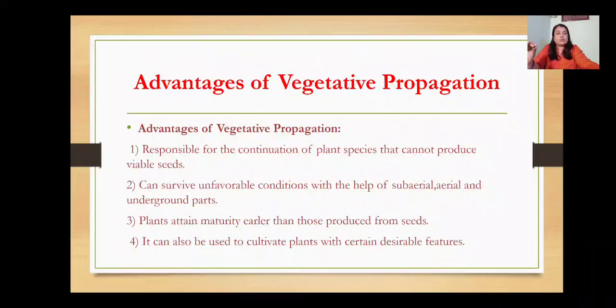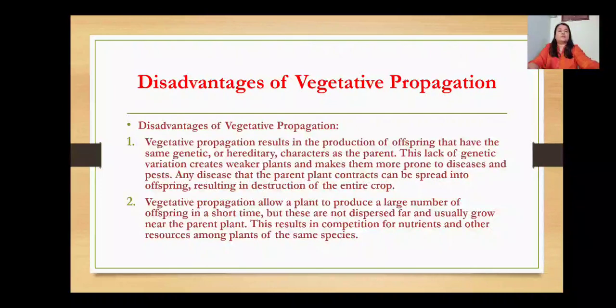This is one advantage. Next, it can survive unfavorable conditions with the help of subaerial, aerial and underground parts. Next, plants attain maturity earlier than those produced from seeds. It can also be used to cultivate plants with certain desirable features. So these are the common advantages of vegetative propagation.